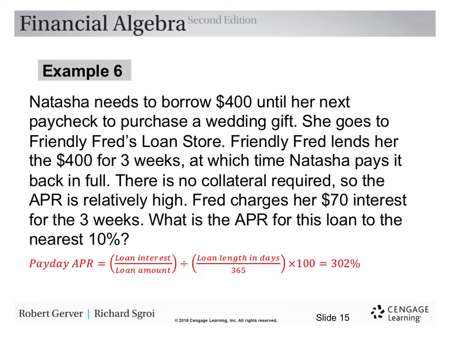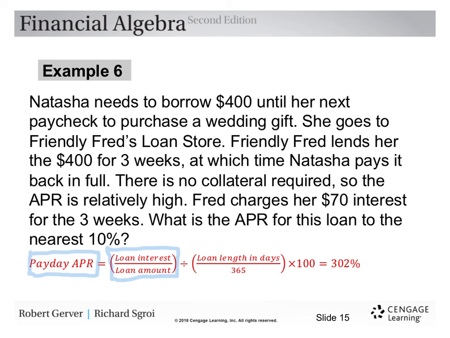All right, so let's look at this, okay? So we got a formula here. The payday APR, okay? We are going to take the loan interest divided by the loan amount, divided by the loan length in days divided by 365. Okay, these are usually short-term loans, so we have to look at this in terms of loan length in days divided by 365.